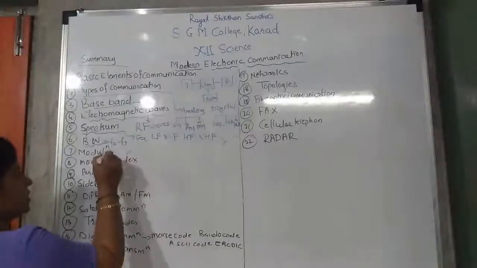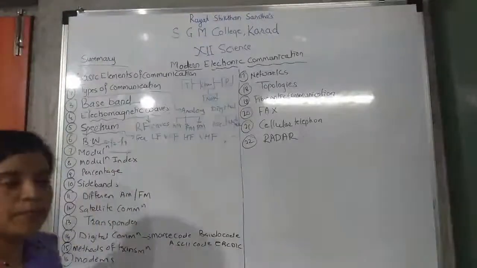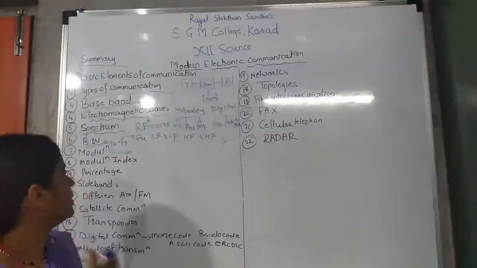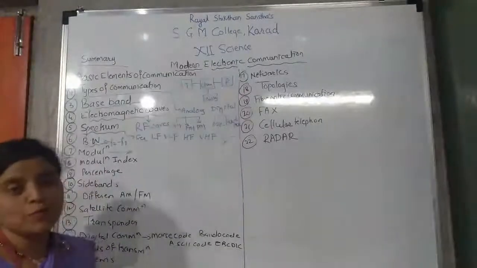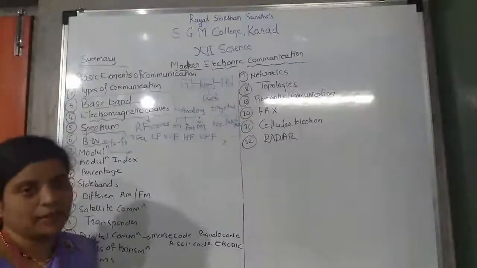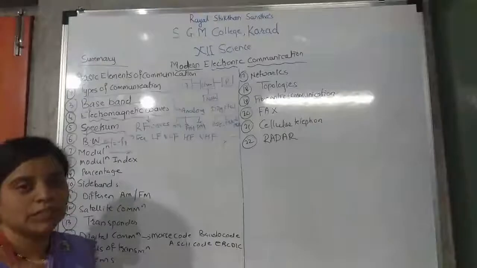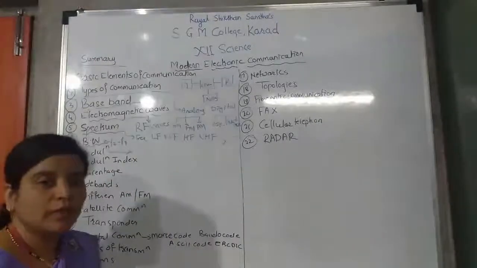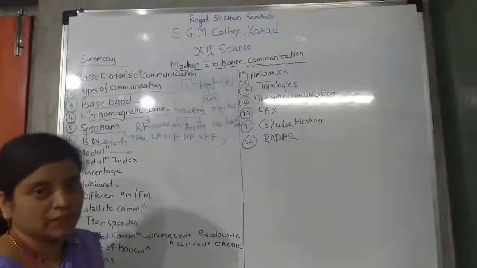Now modulation. What is modulation? I have told you many times in this chapter the meaning of modulation. Every bit has a modulation. Now you have this definition perfect, isn't it?